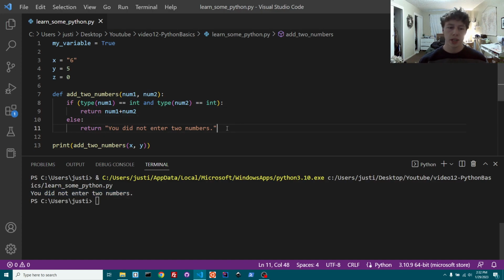All right, so that's kind of combining things. That's combining the variables with the function with the if statements, okay? And there's lots of really cool things that you can do. For instance, you could make a function that does complex math equations or something like that. So for instance, let's just do that real quick.